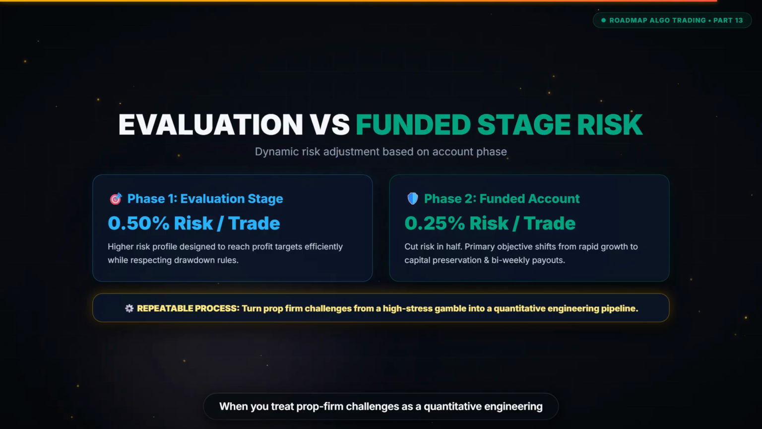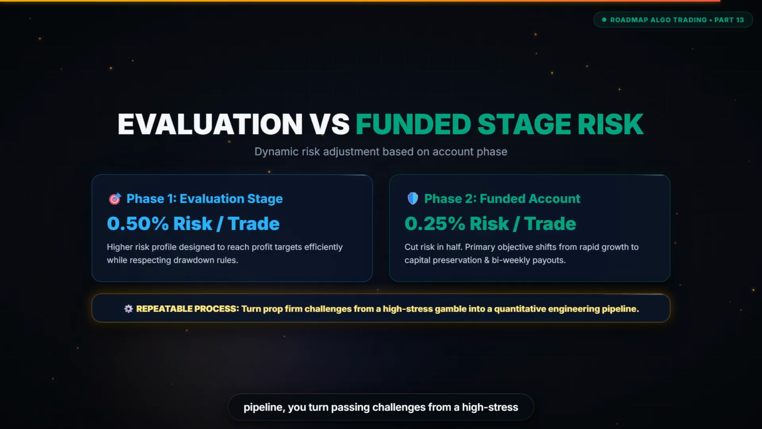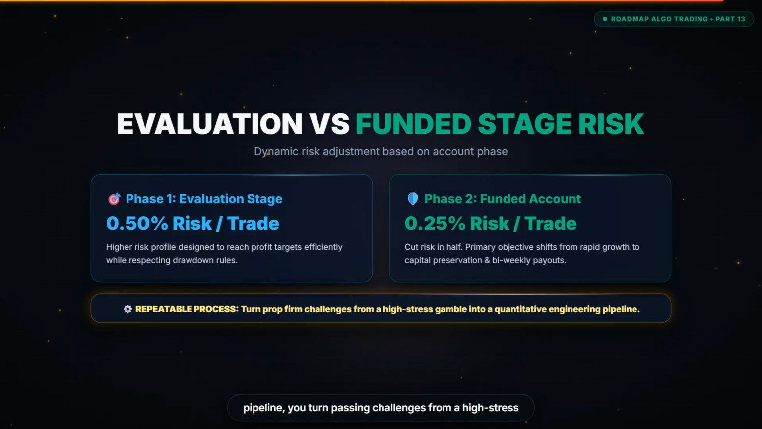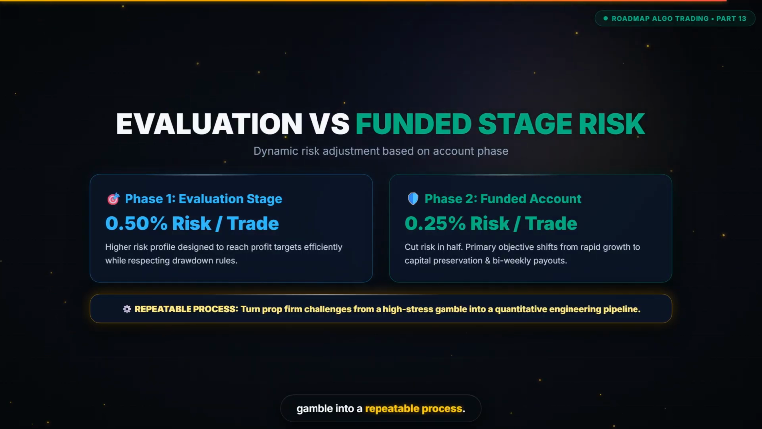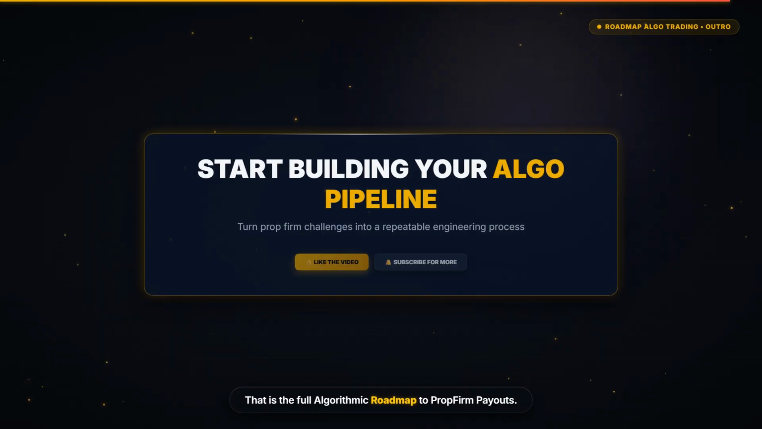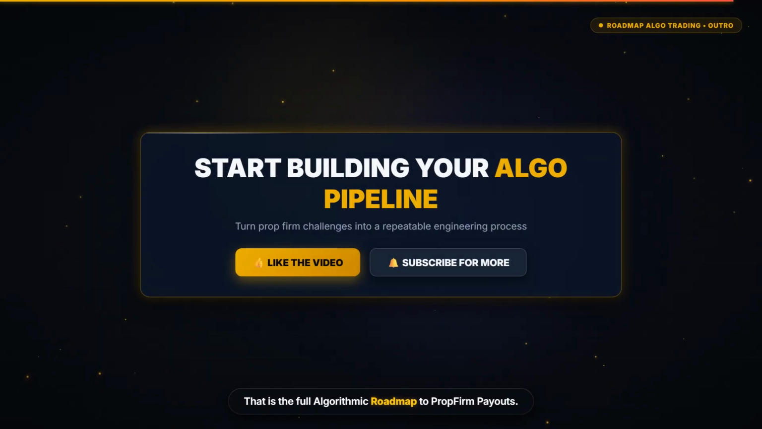When you treat prop firm challenges as a quantitative engineering pipeline, you turn passing challenges from a high-stress gamble into a repeatable process. That is the full algorithmic roadmap to prop firm payouts.